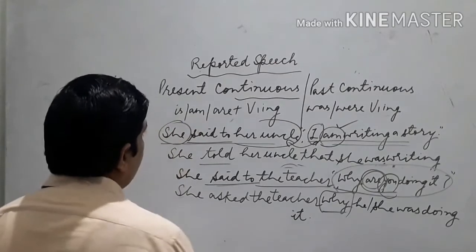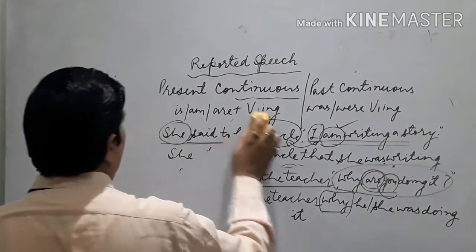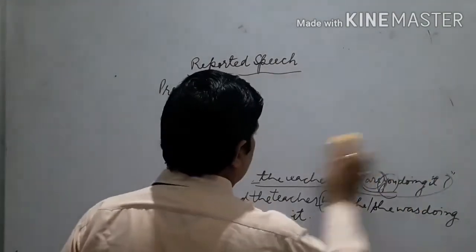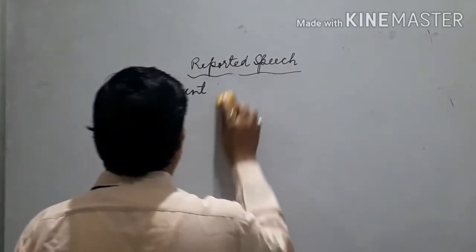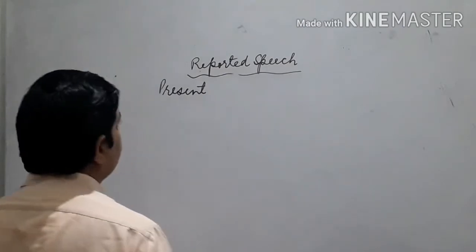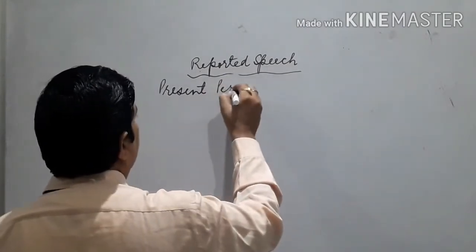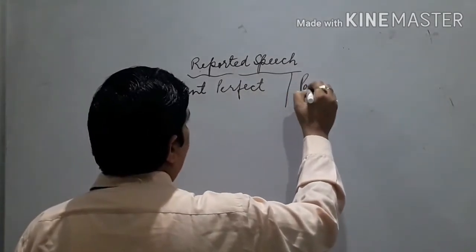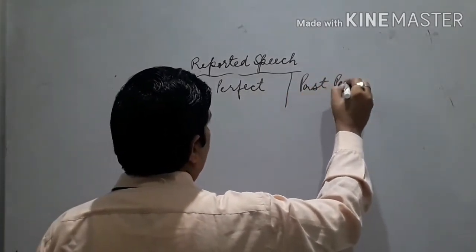Now we take another tense. This is present perfect, and it will be converted into past perfect.